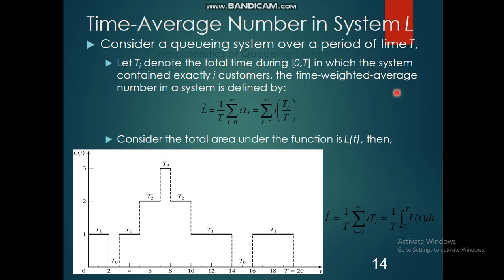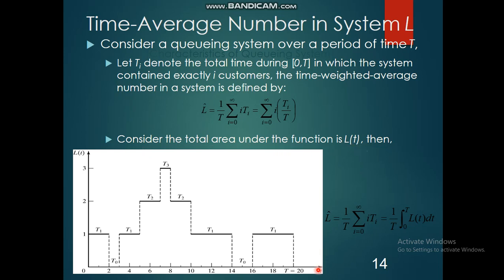The time weighted average number in a system is defined by L is equal to 1 by T summation of i is equal to 0 to infinity i into Ti. Since you are calculating an average, you are going to divide this summation by T. So if I write the same equation again, it becomes summation of i is equal to 0 to infinity i into Ti divided by T. Consider the total area under the function as LT.